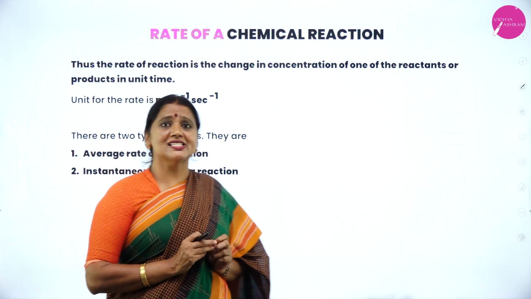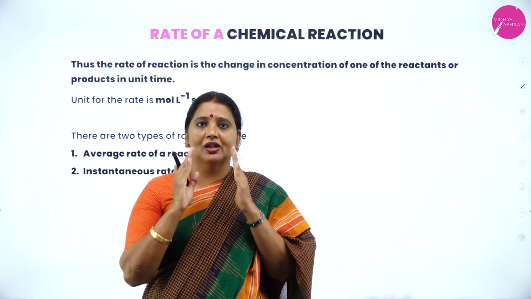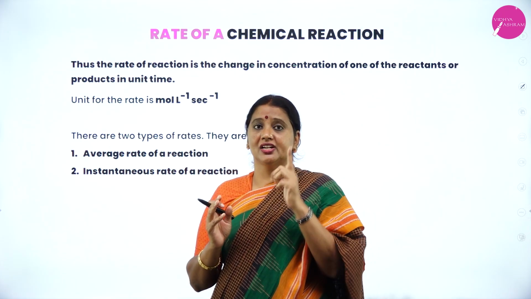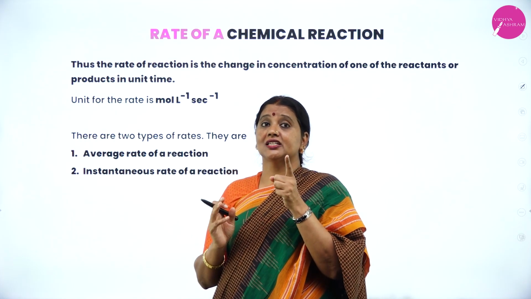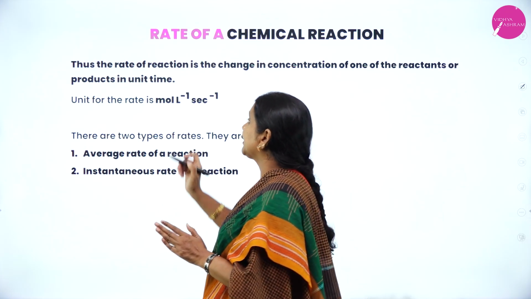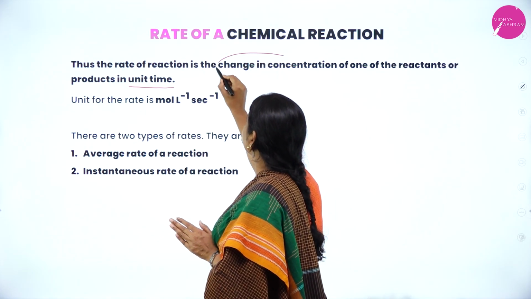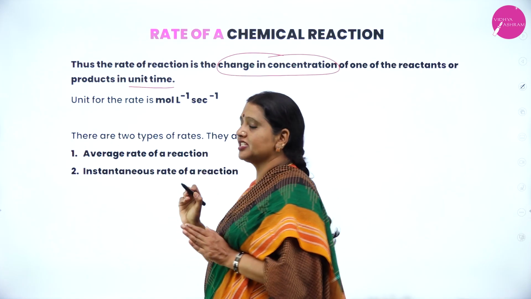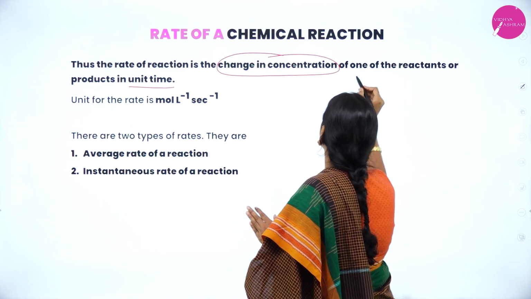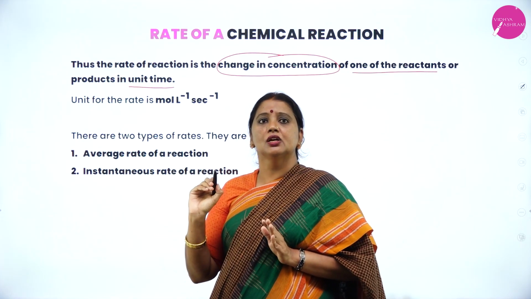Next, what is rate of reaction or velocity of a reaction? Rate of reaction is defined as the change in the concentration of any one of the reactant or product in unit time.